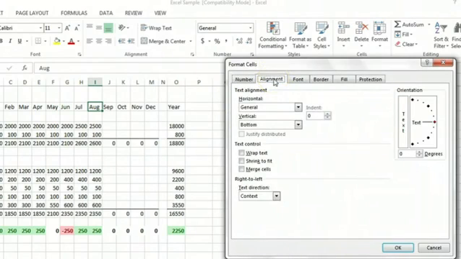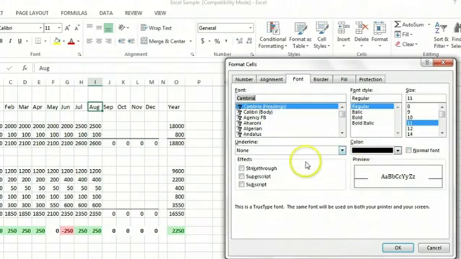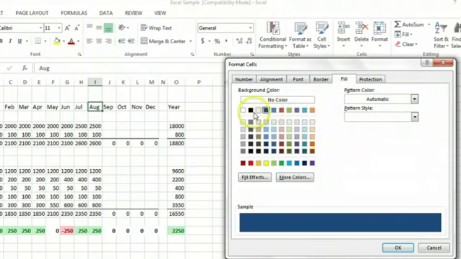The next tab will let me align it either vertically or horizontally. I can change the font type. I can make it bold or italicize it. I can even fill the cell with a particular color.